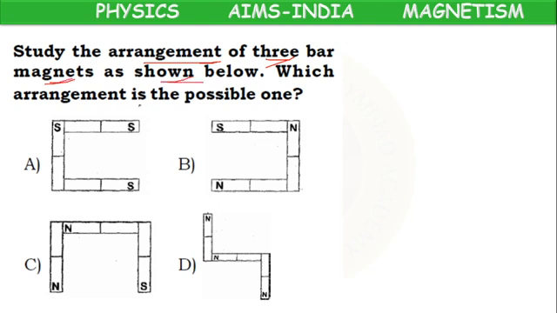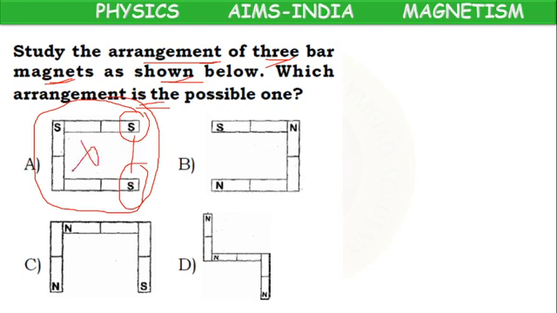Which arrangement is the possible one? So suppose this is a magnet. What are the two free ends? This is one end, this is one end. At two ends they have similar poles. This arrangement is wrong. Here in option B, one end south pole, one end north pole.